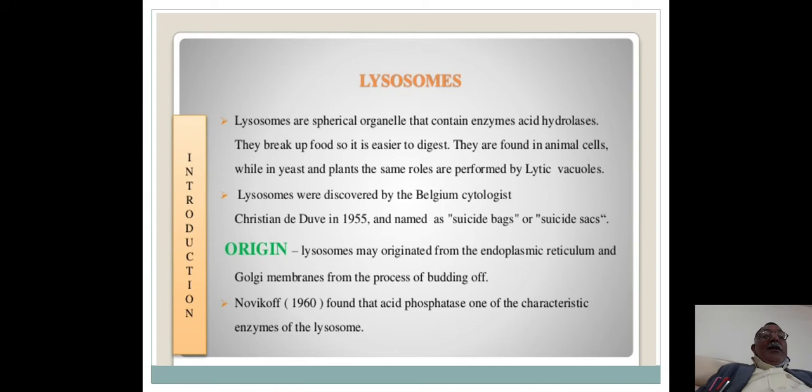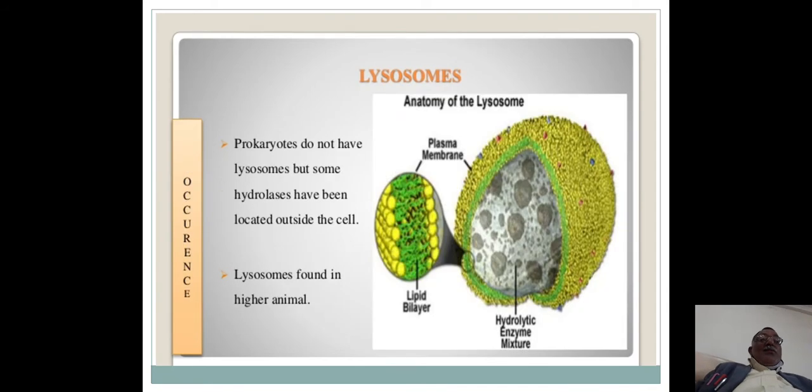Lysosomes were discovered by the Belgian cytologist Christian de Duve in 1955 and named suicidal bags or suicide bags. Origin: how it originated actually. Lysosomes may originate from the endoplasmic reticulum and Golgi membranes by the process of budding off. Novikov in 1960 found that acid phosphatase is one of the characteristic enzymes of the lysosomes.